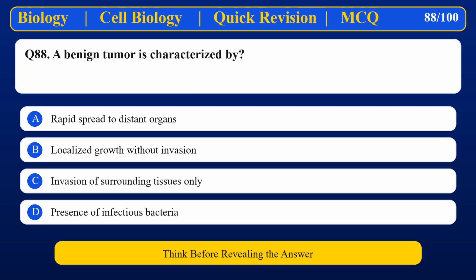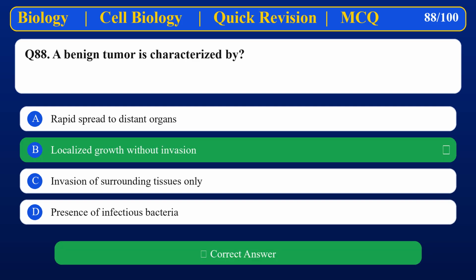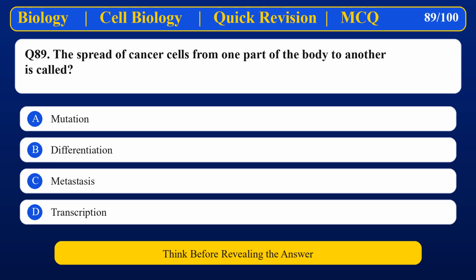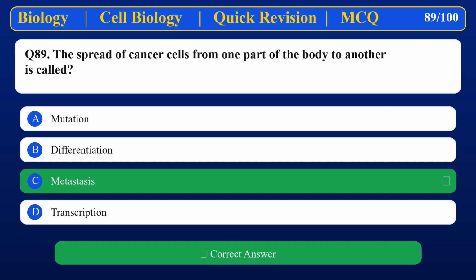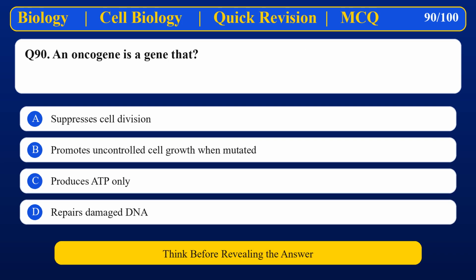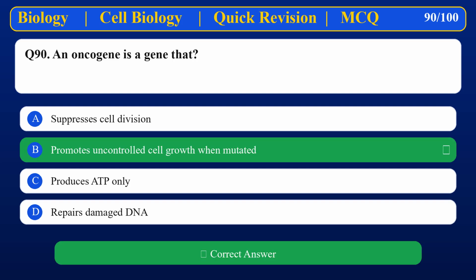A benign tumor is characterized by Localized growth without invasion. The spread of cancer cells from one part of the body to another is called Metastasis. An oncogene is a gene that Promotes uncontrolled cell growth when mutated.